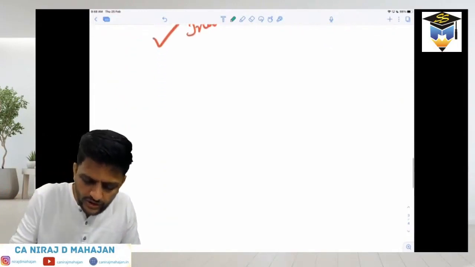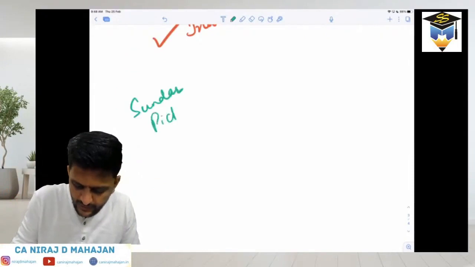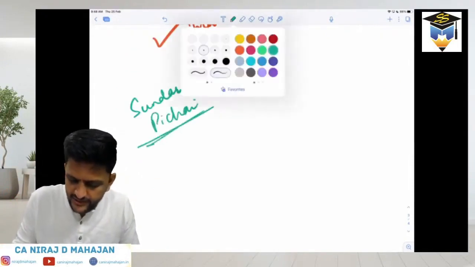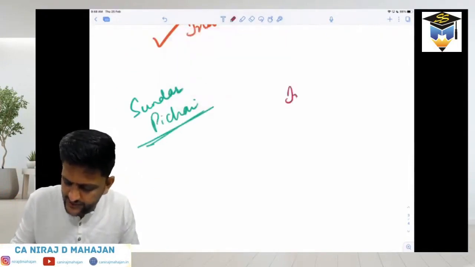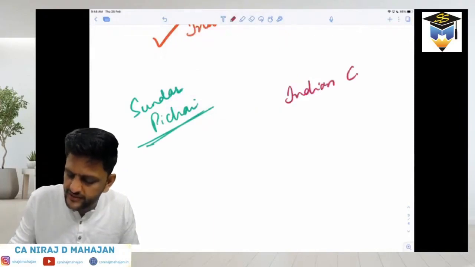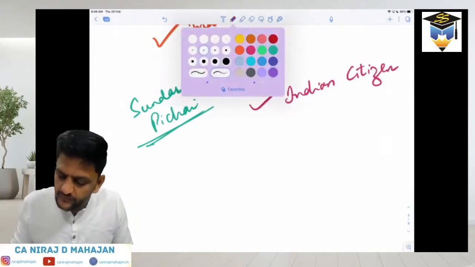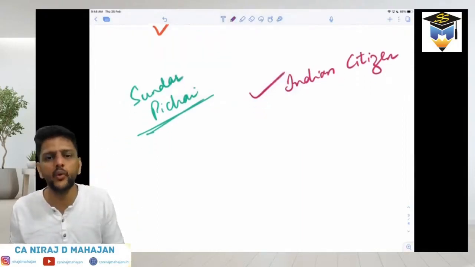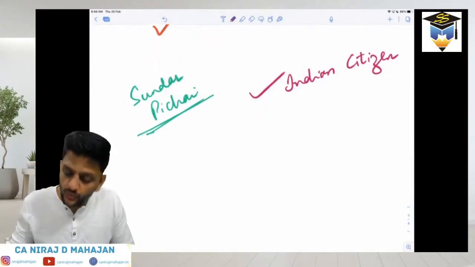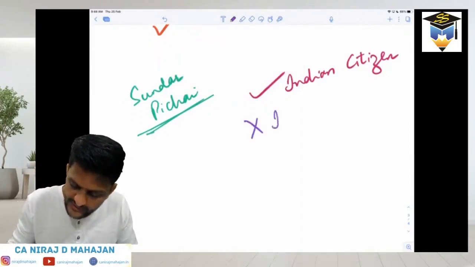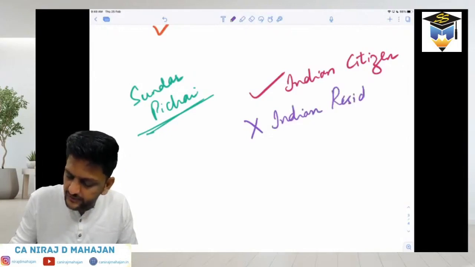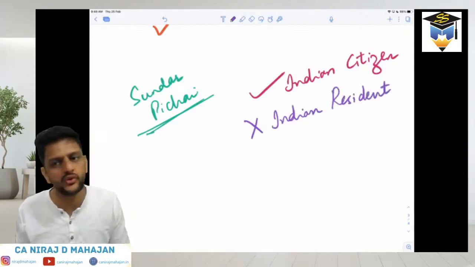Similarly, take Sundar Pichai, just as an example. When he left India, let us say he was still an Indian citizen and has not given up his Indian citizenship. He's still an Indian citizen. But he has not been residing in India for quite a long period of time. In that case, he will not be an Indian resident. Are you understanding here, bacho?